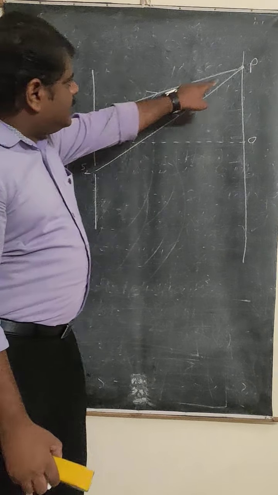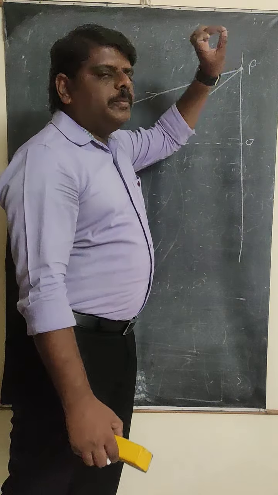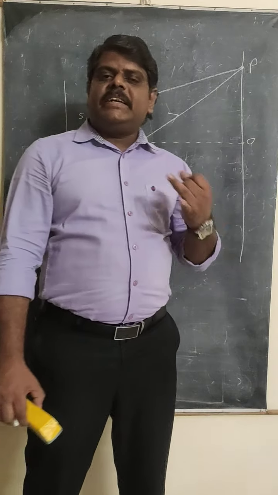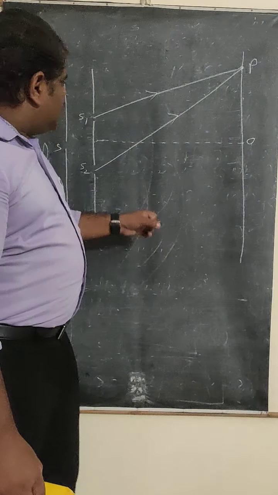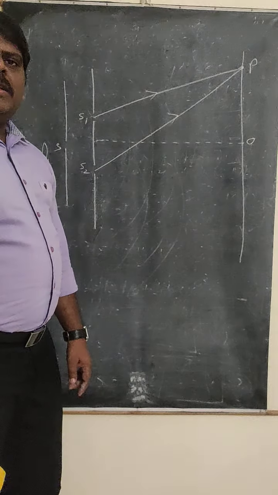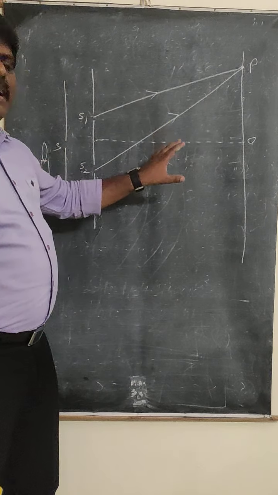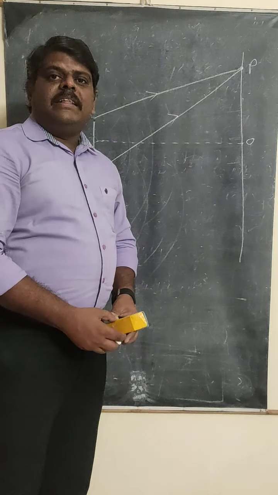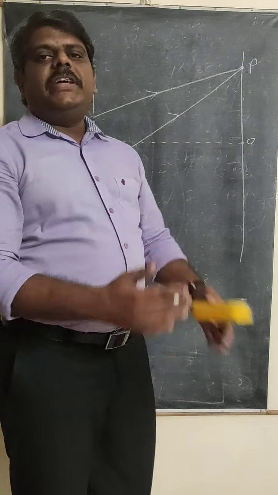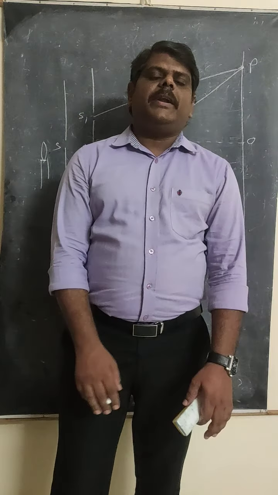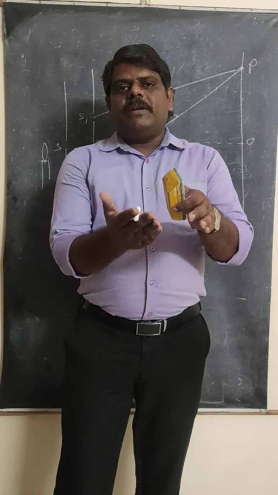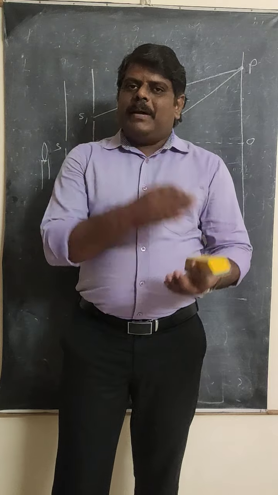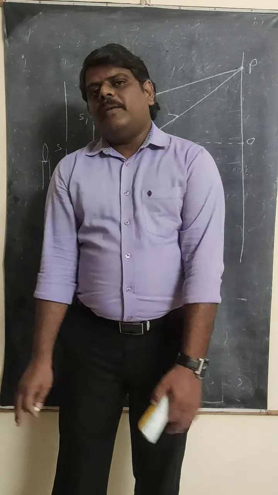Now at this point the two light waves are going to be superimposing. Even though they have the same amplitude, same frequency, and constant phase difference, are they both traveling the same distance? No. The diagram clearly shows that the S1P distance is less and the S2P distance is more. Due to this path difference, the phase difference is going to change. So whenever the phase difference changes, the bright band or the dark band takes place. That means maybe the crest will interact with the crest and the trough with the trough.